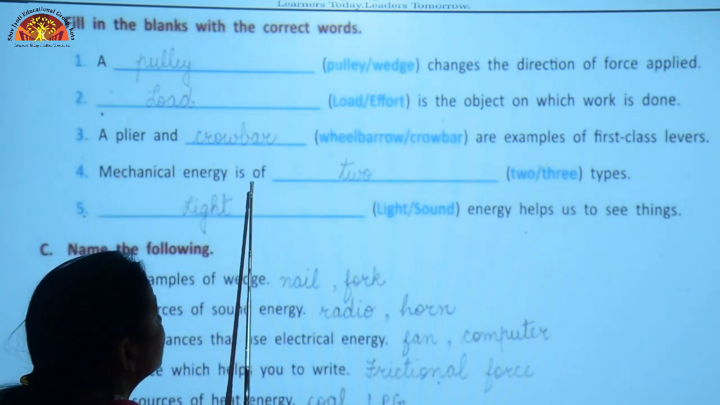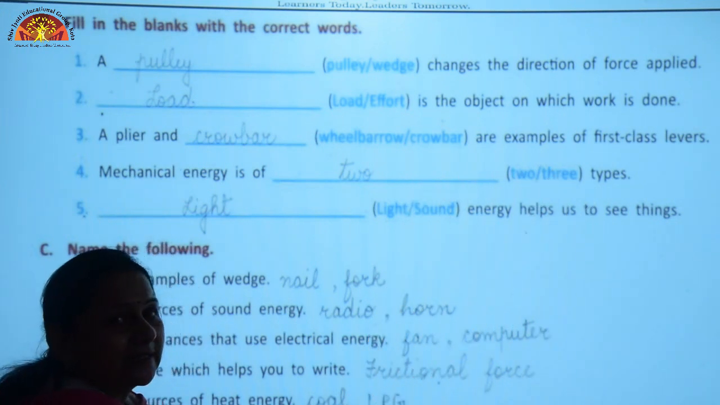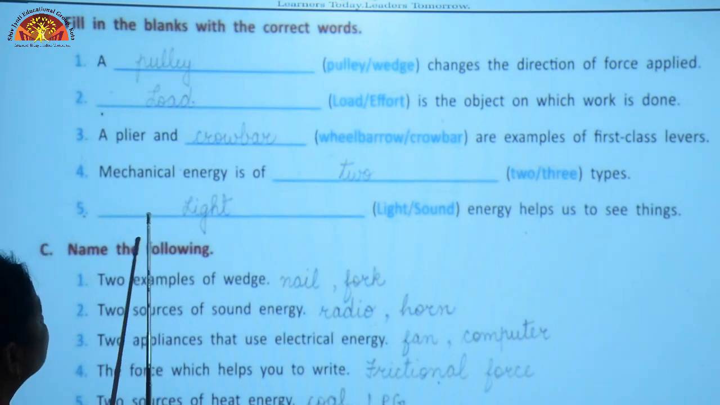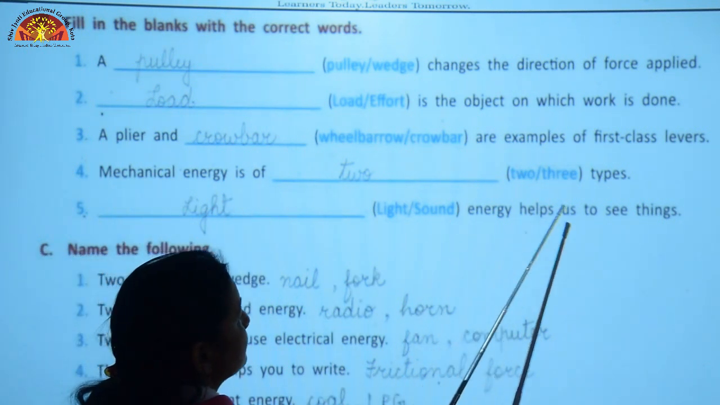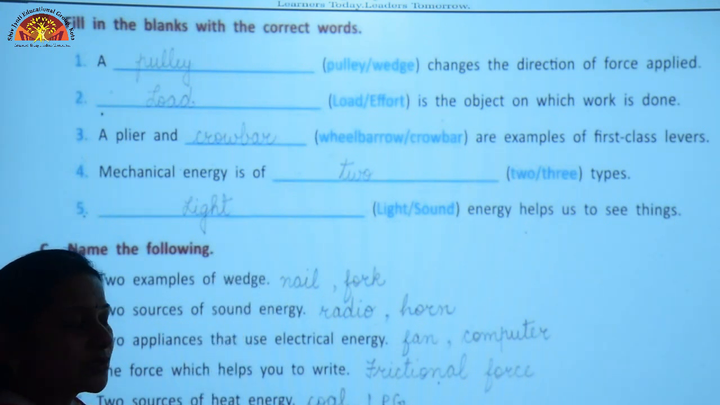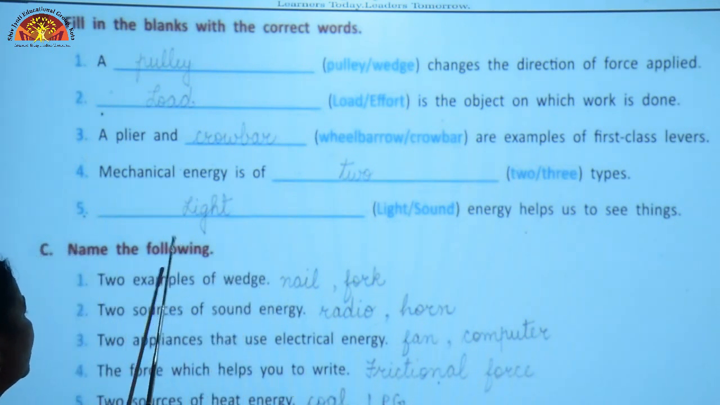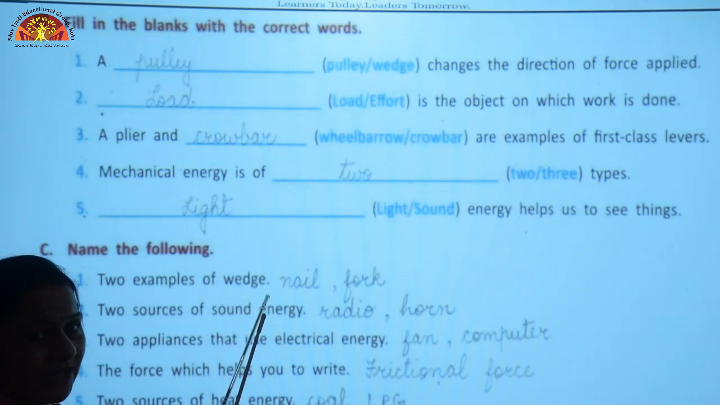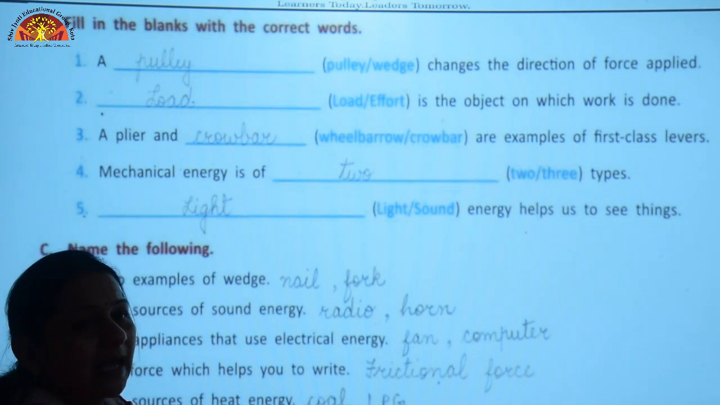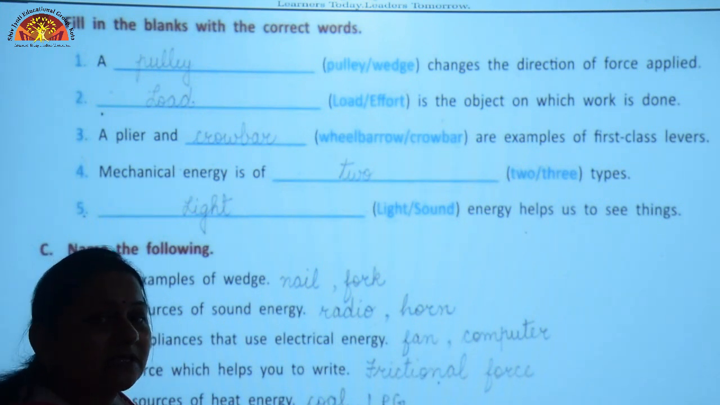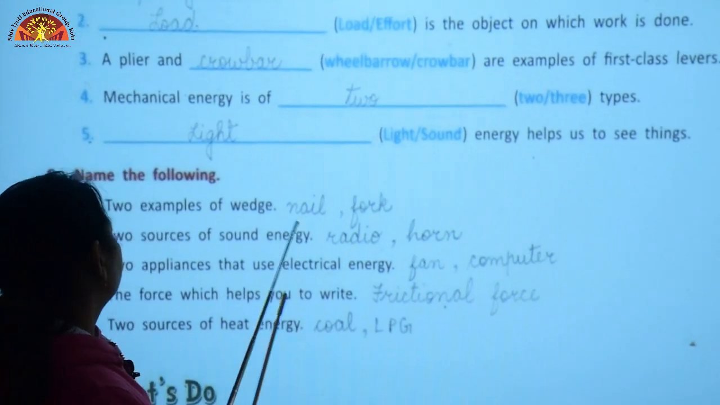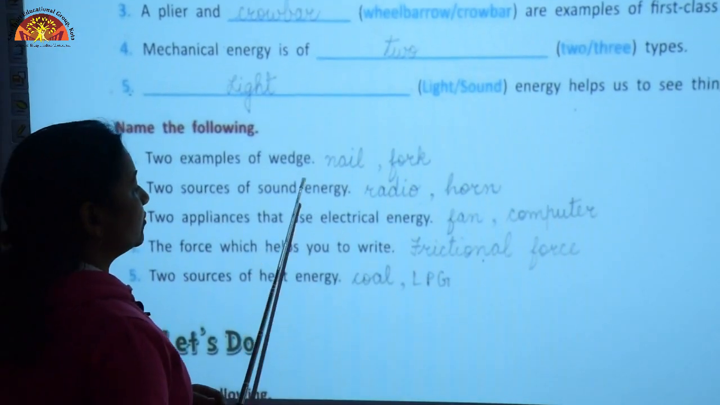Then mechanical energy is of 2 types, that is potential energy and kinetic energy. The last one here is dash energy helps us to see things, it is light energy which enables us to see things. Then name the following 2 examples of wedge are nail and fork. What is a wedge? It is where 2 inclined planes, they are joined in such a way that they form a sharp edge.